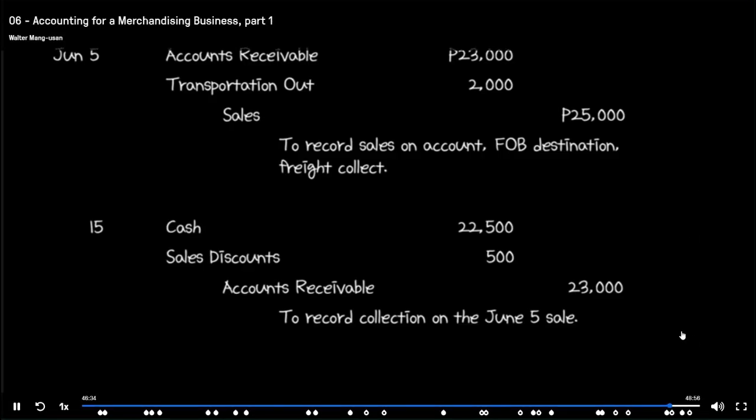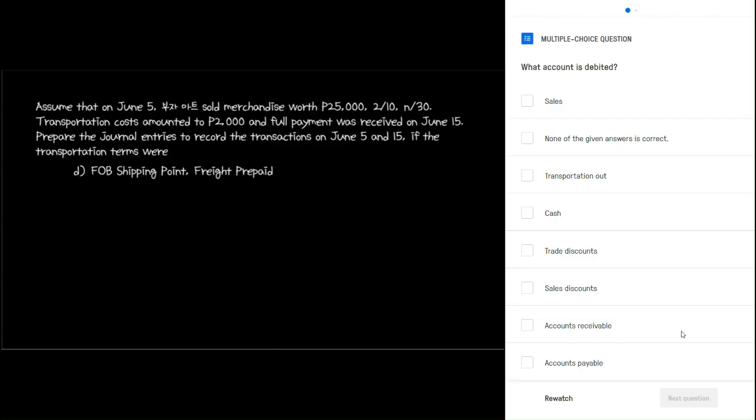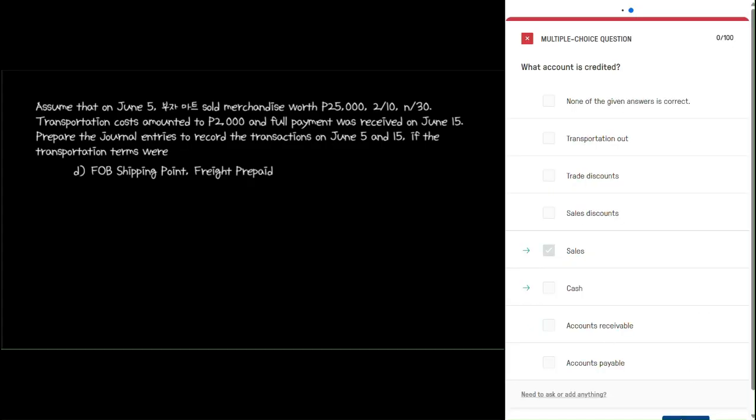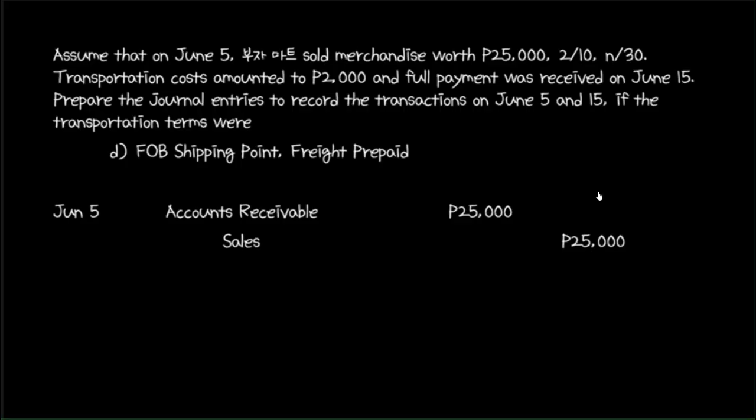We now consider the last case where we have the terms FOB shipping point, freight prepaid. How is the June 5 transaction recorded? Since sales was made on account, we record a debit of 25,000 to accounts receivable and a credit to the sales account also for 25,000 pesos.